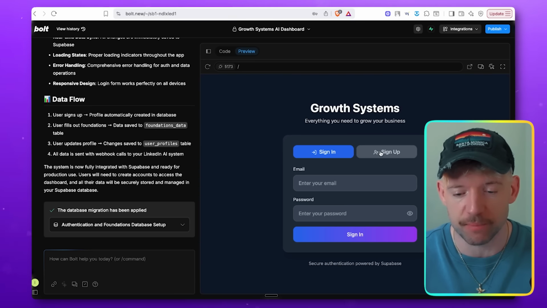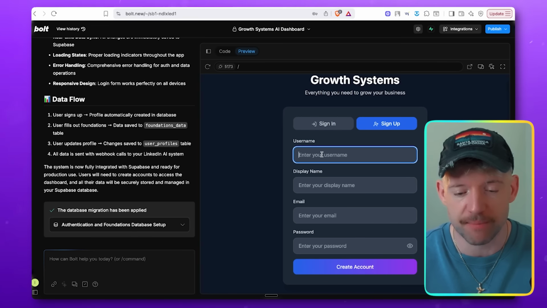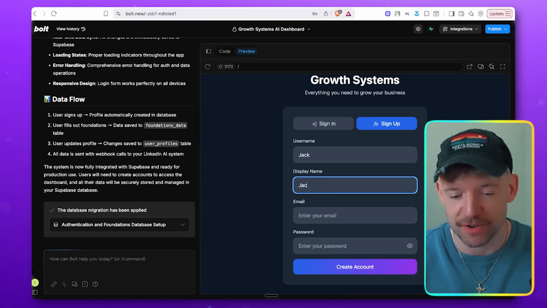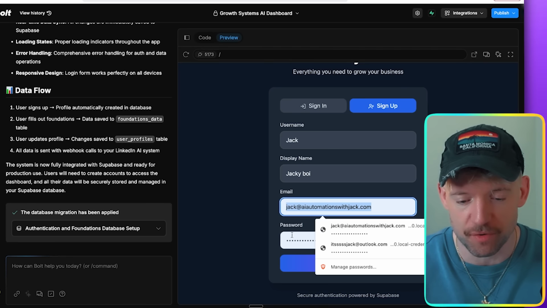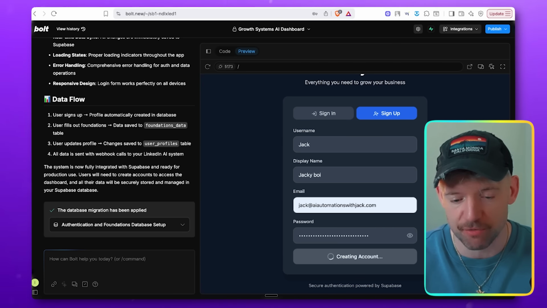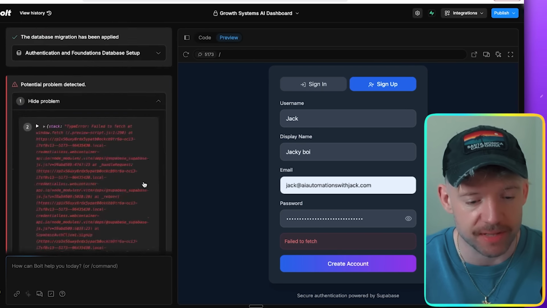So let's sign up, shall we? If I click sign up, we'll enter a username. We'll call it Jack with loads of A's. Actually, let's just call it Jack for simplicity. You can call me Jackie Boy. And an email, let's just go with my actual email, and then let's go for this as a password, and click on create an account. Failed to fetch. Let's have a look at what the issue was.